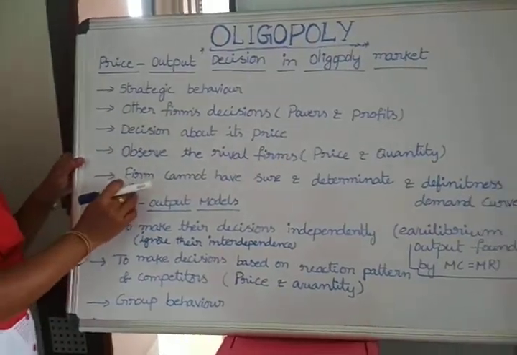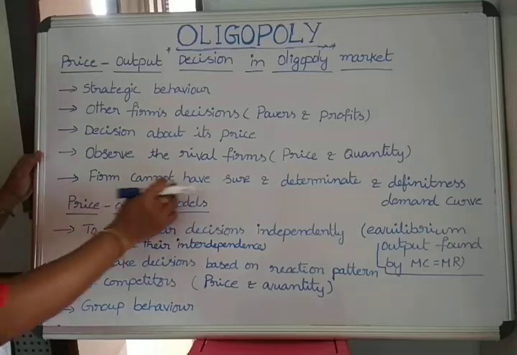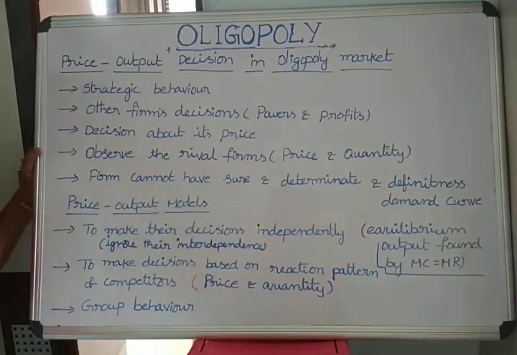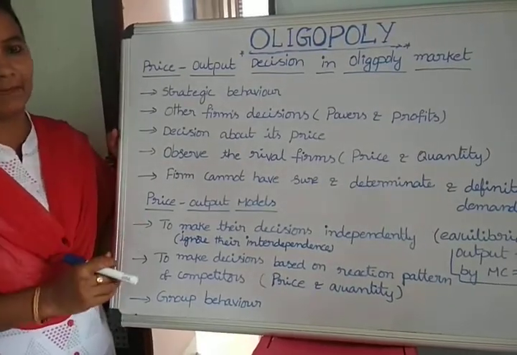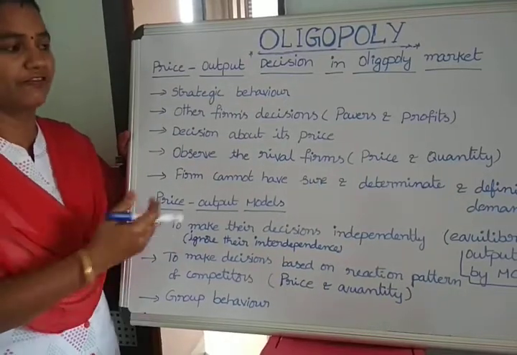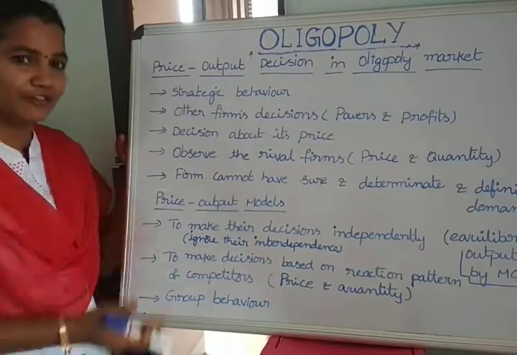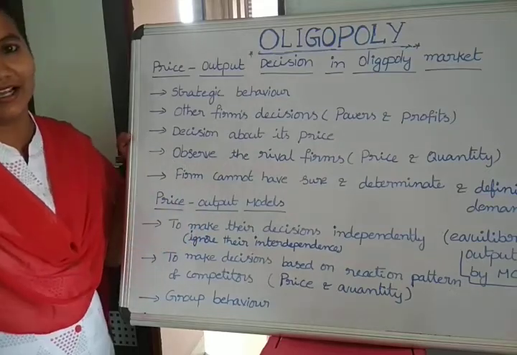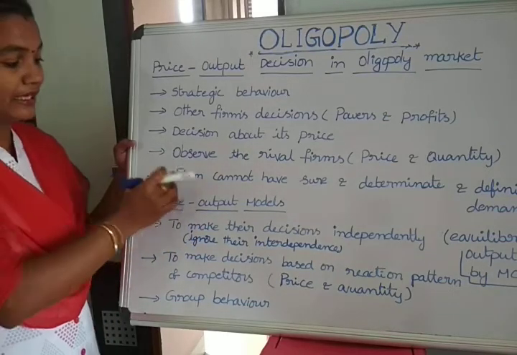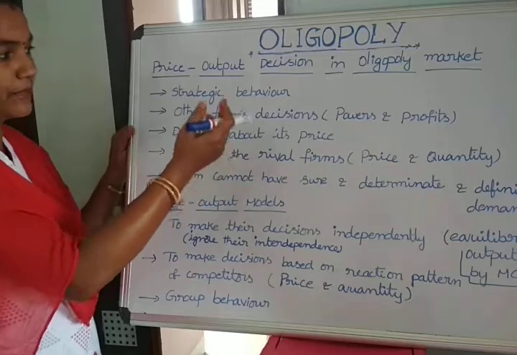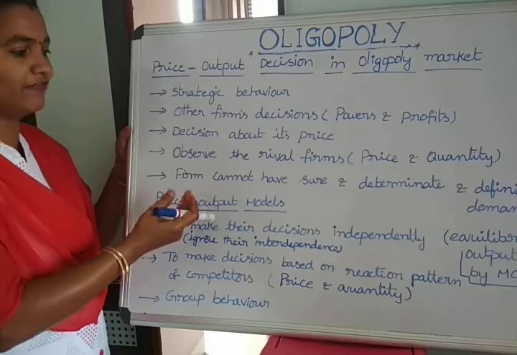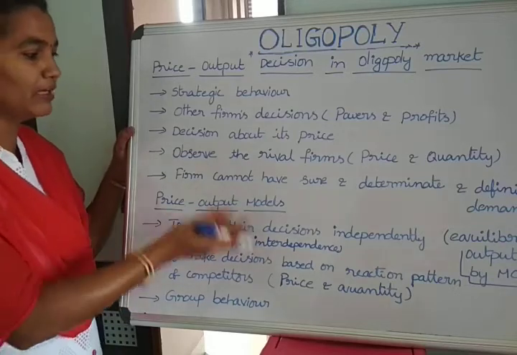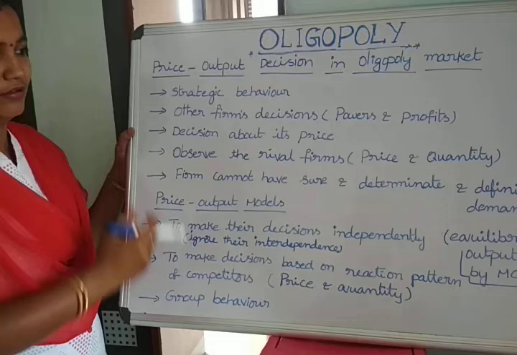Next, a very important one: a firm cannot have a sure, determinate and definite demand curve, because each and every firm under the oligopoly market always depends on other or rival firms. Rival firms always observe the former firm in the case of decisions about price and output, and the strategies followed by the rival firm are followed by the other firms.